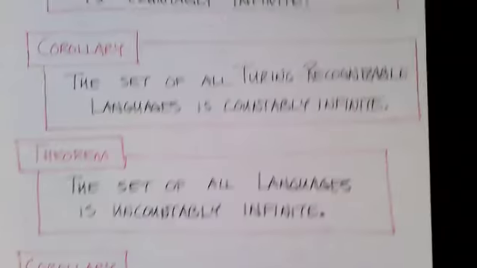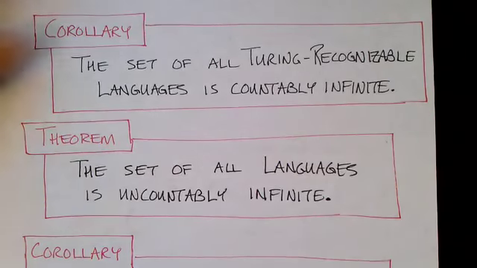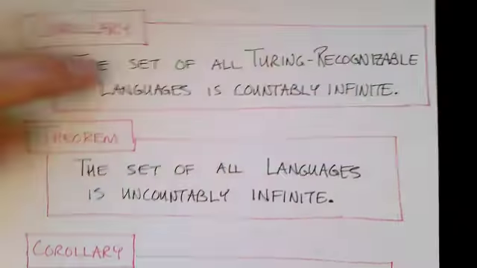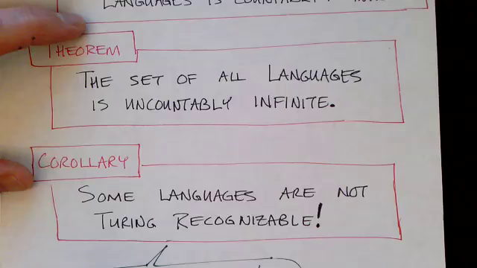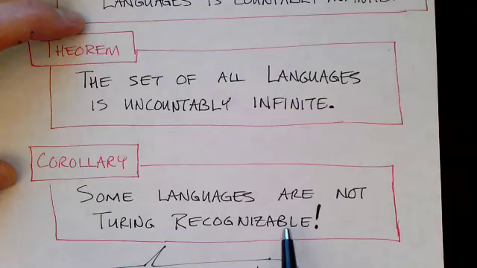But we just showed that the set of all languages is uncountably infinite. So the remarkable conclusion is that some languages are not Turing recognizable, that these languages do exist.